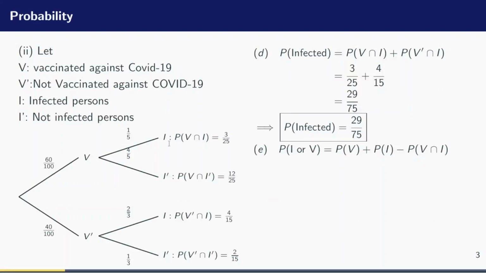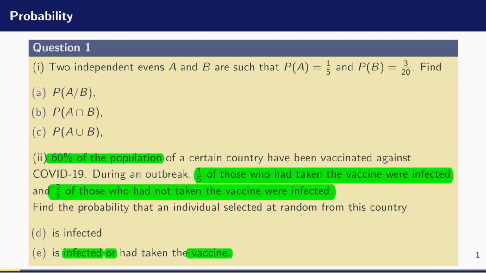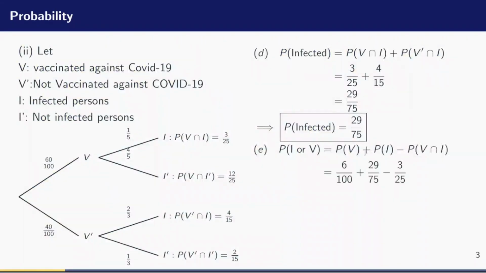And we can read off the values from our tree diagram. So the probability that an individual had been vaccinated was given as 60% in the question. So I have 60 over 100 plus the probability that an individual is infected. I just solved it over here and I had 29 over 75 minus the probability that an individual had taken the vaccine and is infected, so V intersection I, 3 over 25. And evaluating this on the calculator in the same way I did before, you are going to have 13 over 15. So the answer is 13 over 15.